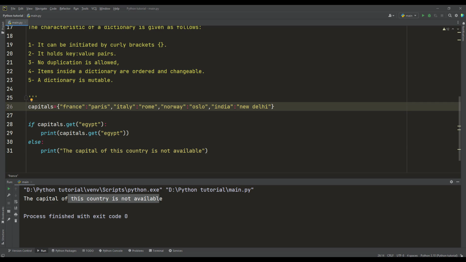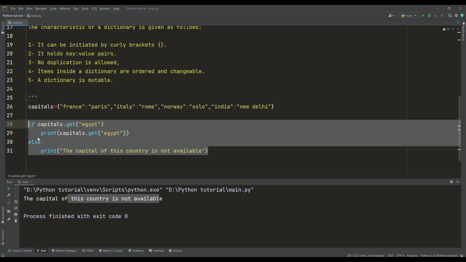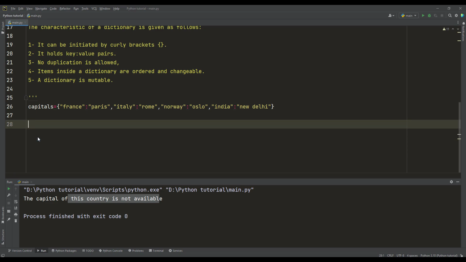So far, so good. What if I want to add another country now? We say that a dictionary is mutable, so we are able to add. Capital dot update is a method that will allow me to add a key and a value. I want to open inside this method a curly bracket which will hold US, for example, and I want you to follow the same structure of a dictionary.